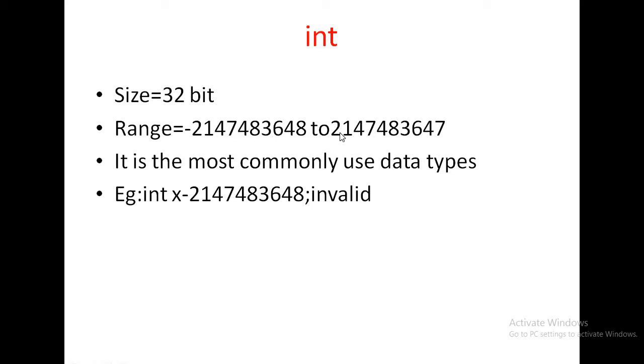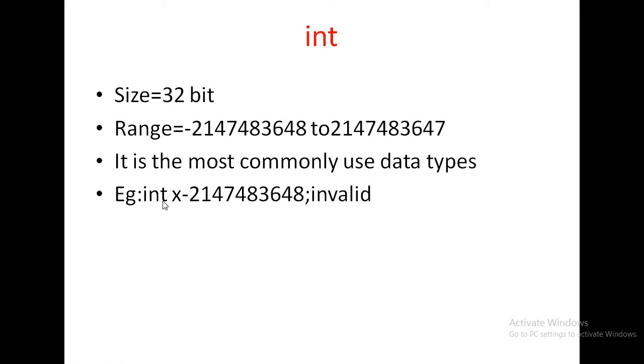Minus 2147483648 to plus 2147483647. And this integer data type is the most commonly used data type in Java. Whenever I am writing a program, I always write int x, int y. It is the frequently used data type, that is int.